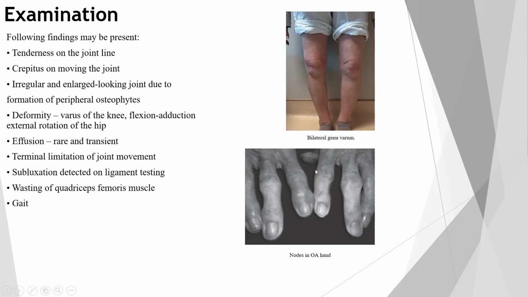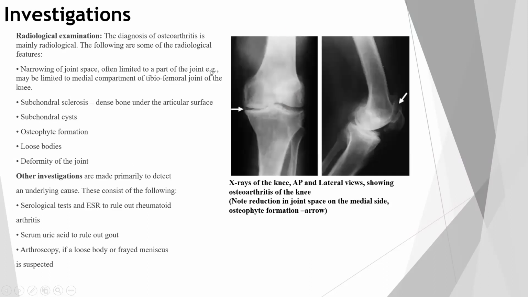The next is investigation. What all investigations will be required to conclude it as OA, osteoarthritis? So first will be the radiological examination. The diagnosis of osteoarthritis is mainly radiological. The following are some of the radiological features. There will be a narrowing of the joint space, often limited to a part of the joint. For example, it may be limited to the medial compartment of the tibiofemoral joint of the knee.